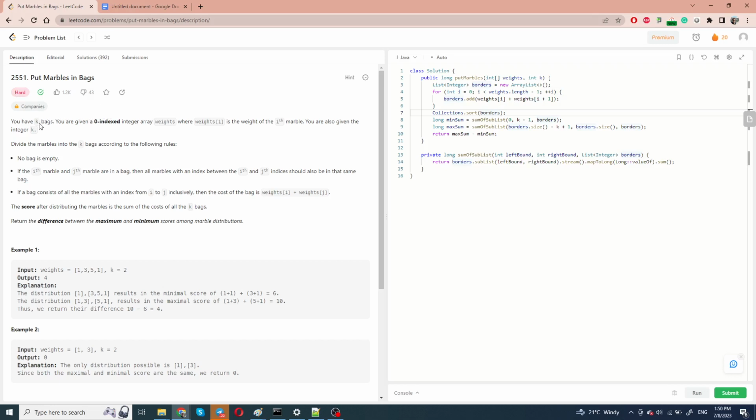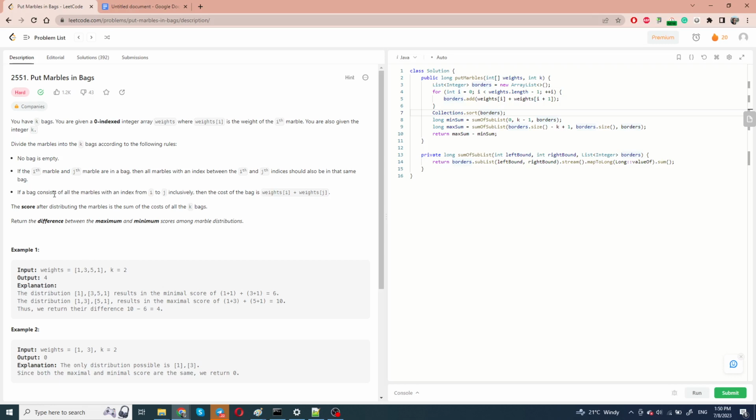So we are given k bags, and we are also given an array of weights. This array of weights basically shows us the weight of a marble. And we need to divide the marbles among the k bags according to some rules. The rules are that no bag is empty, so we need to put something in every bag. And if the i-th and j-th marbles are in a bag, then every marble between them is also in the bag, which basically means that we should split our marbles into consecutive segments.